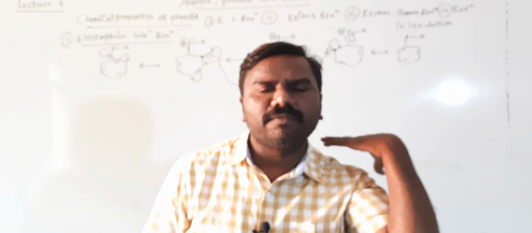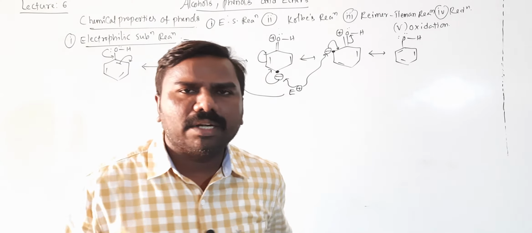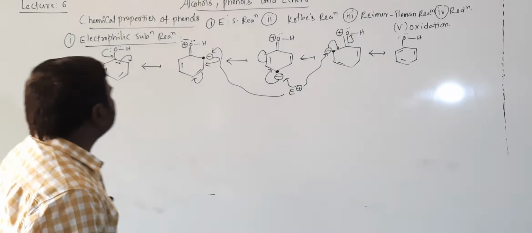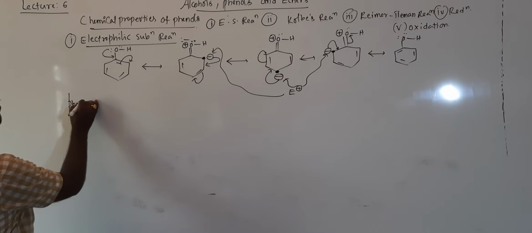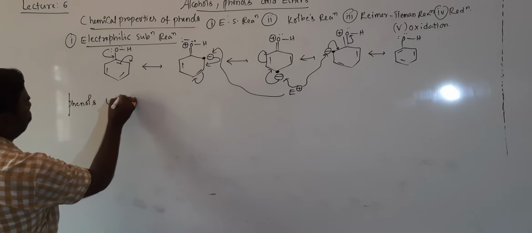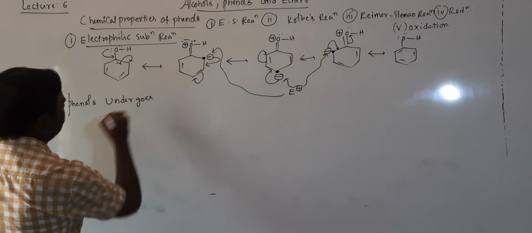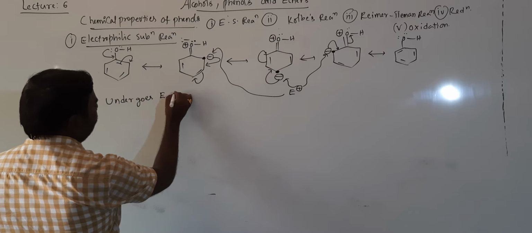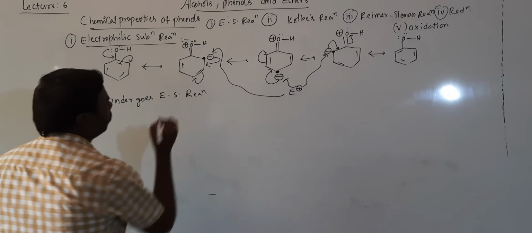You no need to write this information. We need to write a statement only. Phenols undergo electrophilic substitution reactions.